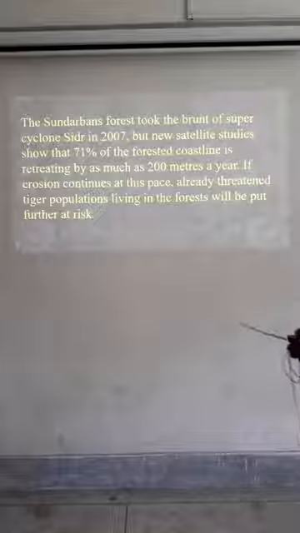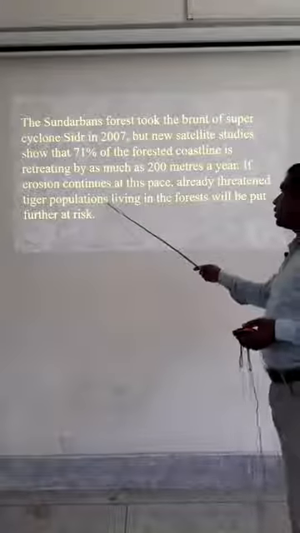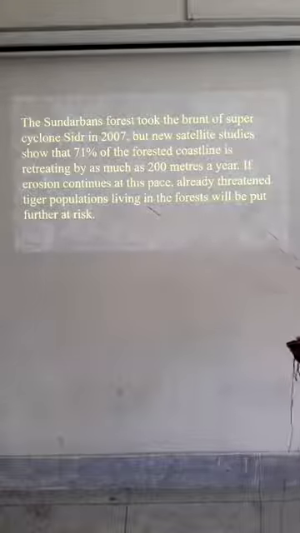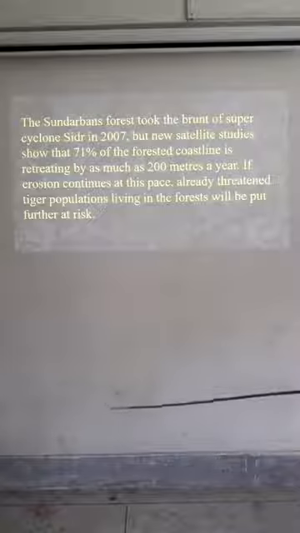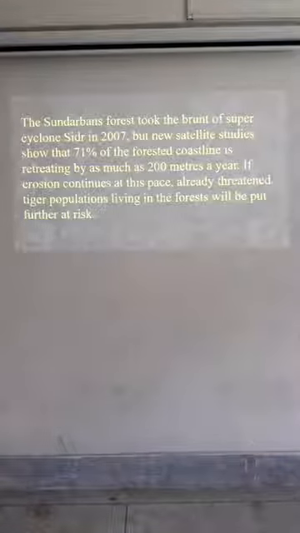If this continues, the tigers, which are already at risk, will one day be at greater risk. So we should take care of our Sundarban.